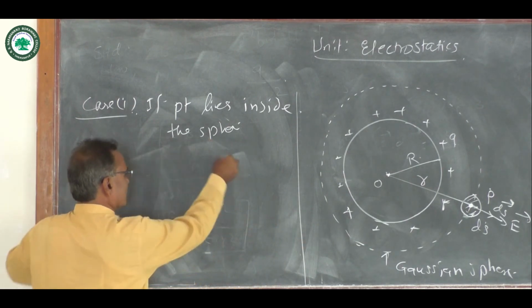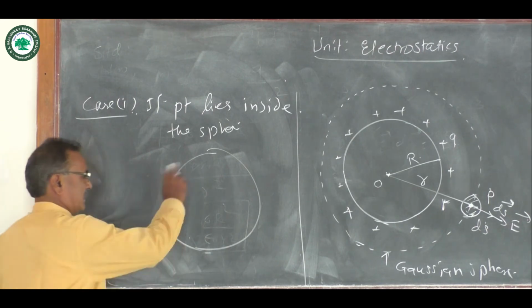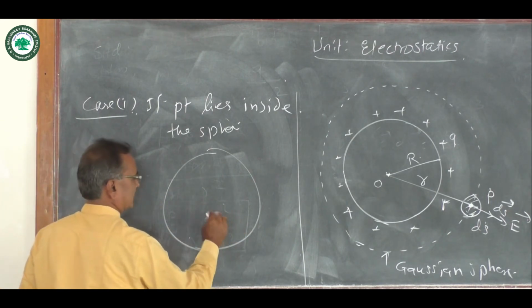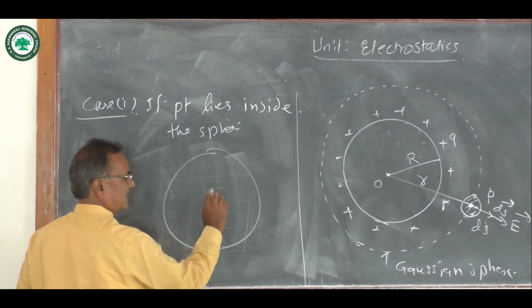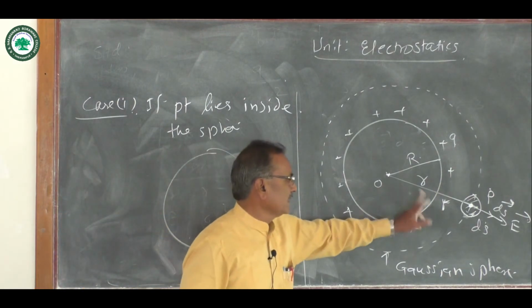Suppose this is a charged sphere. The positive charge is situated on the outer side, and point P is on the inner side.